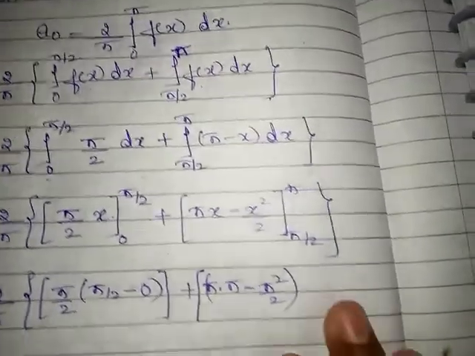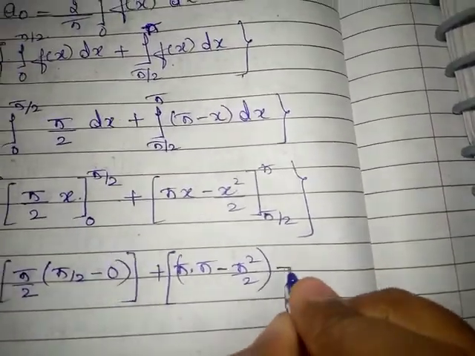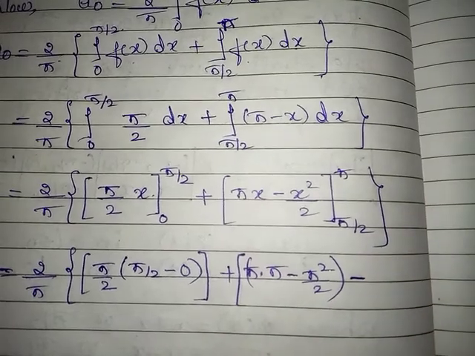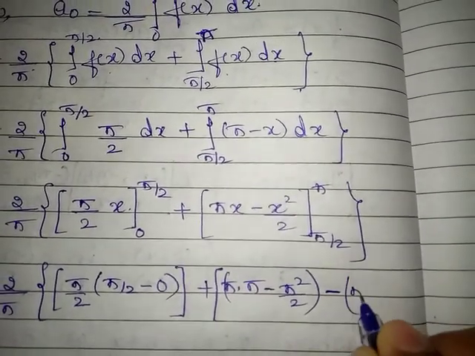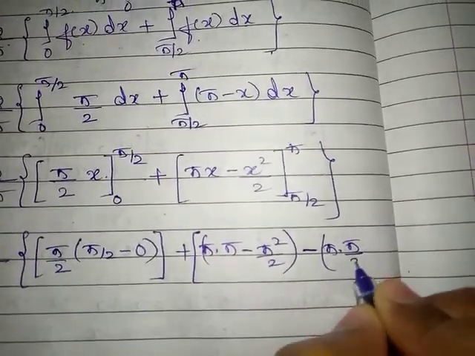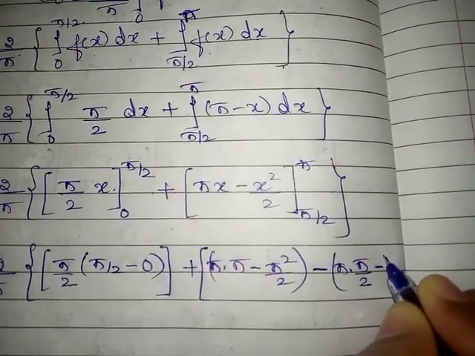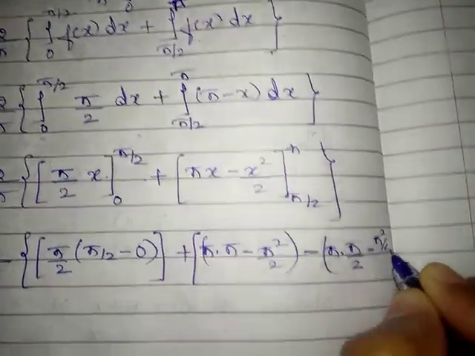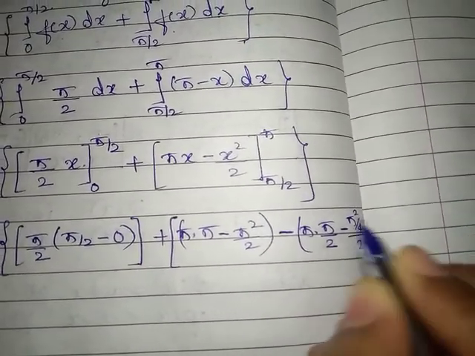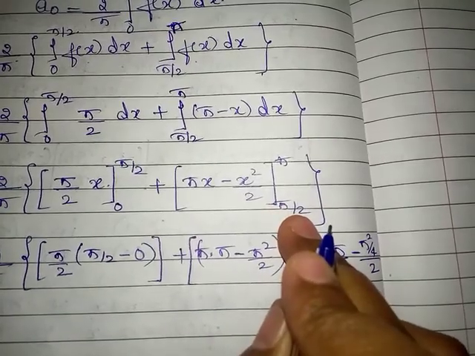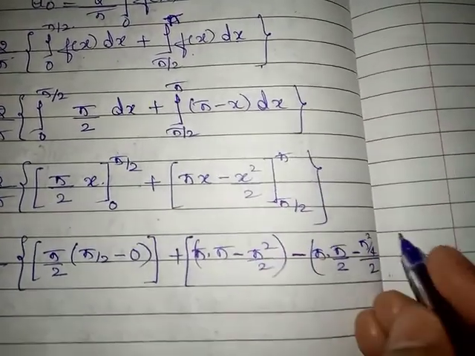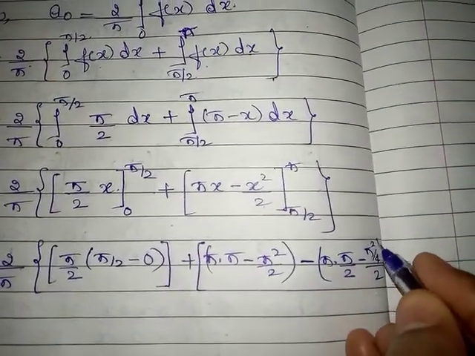Upper limit is over. Next we have to apply the lower limit, minus lower limit is pi into pi by 2 minus pi square by 4 divided by 2, because we have x square here, therefore pi square by 4 divided by 2.